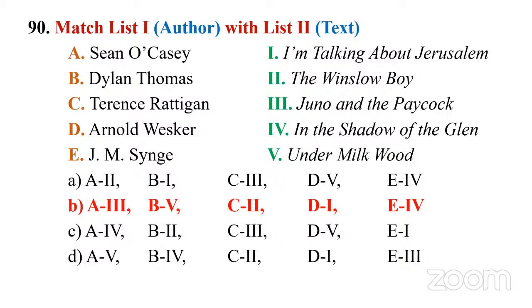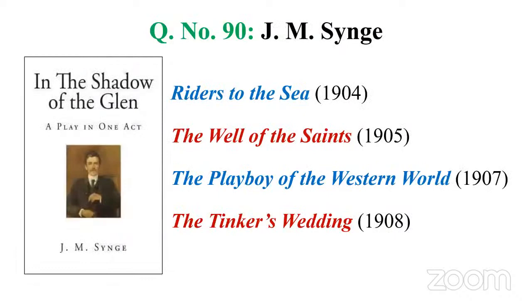But anyway, let's look at these playwrights. So we have this Irish playwright, J.M. Synge, S-Y-N-G-E, pronounced Sing. When we say J.M. Synge, we have In the Shadow of the Glen, then Riders to the Sea, that's a famous one, then The Well of the Saints, then his magnum opus, a celebrated one, The Playboy of the Western World, then The Tinker's Wedding.